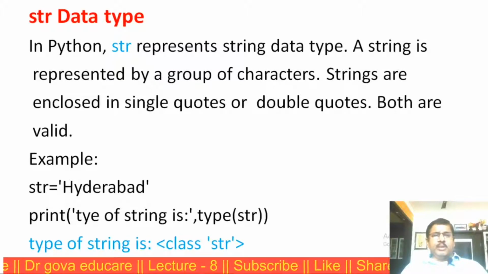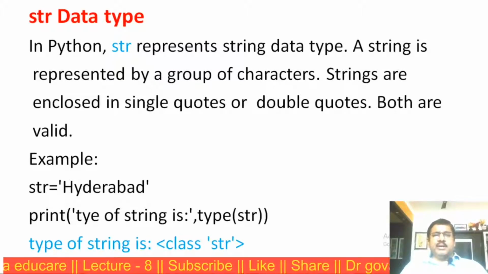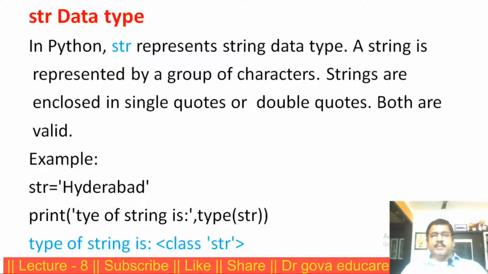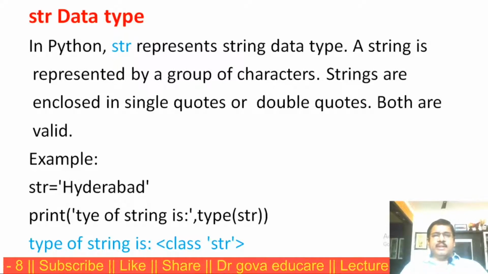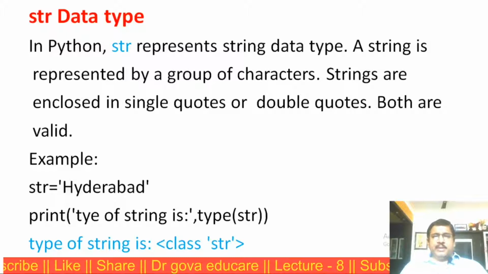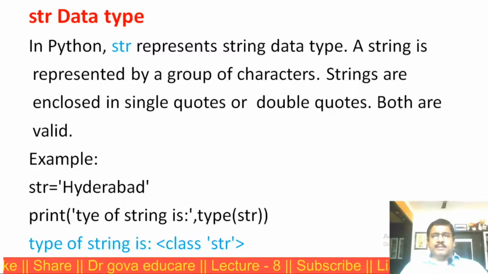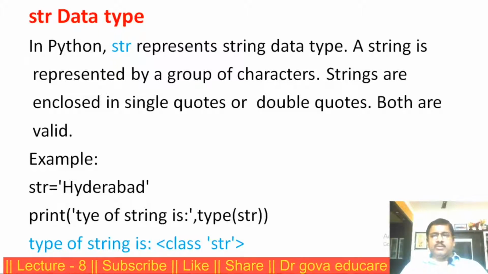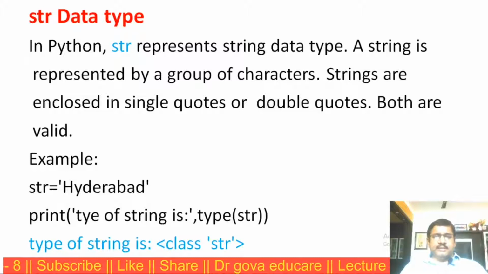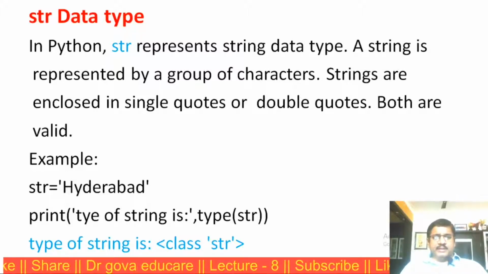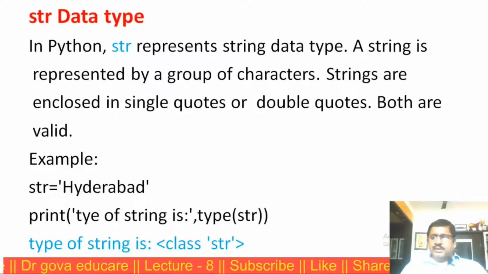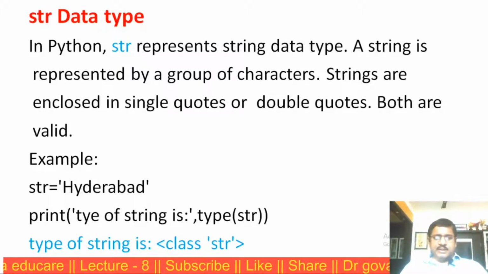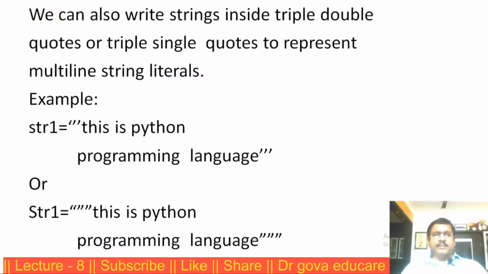In Python programming, str represents string data type. A string is represented by a group of characters. Strings are enclosed in single quotes or double quotes. Both are valid. These are the examples. String Hyderabad within the single quotes. The type of the string is string data type.